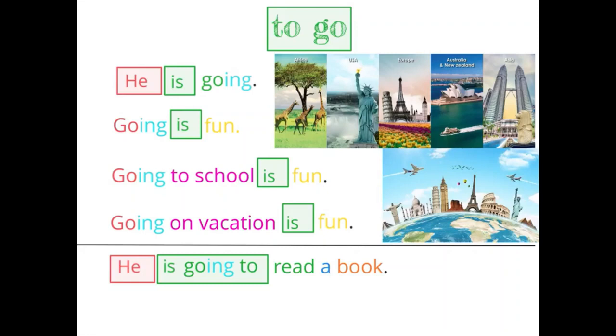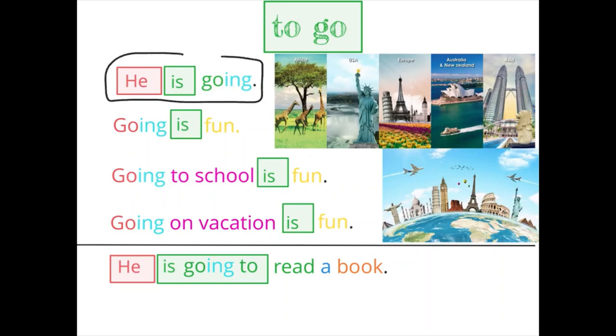Next, we're going to talk about the verb to go. That's not stuck together. We can use this verb in many different ways. We can use it as part of the verb, he is going. In this sentence, we add ing, here's our verb go, we add ing, and it becomes part of the verb, he is going. We did this before with he or they are going to school.